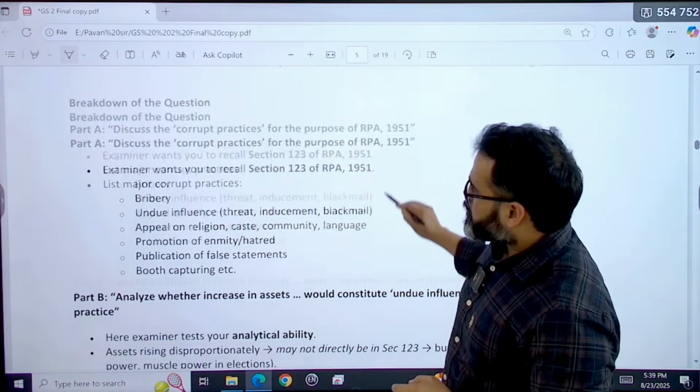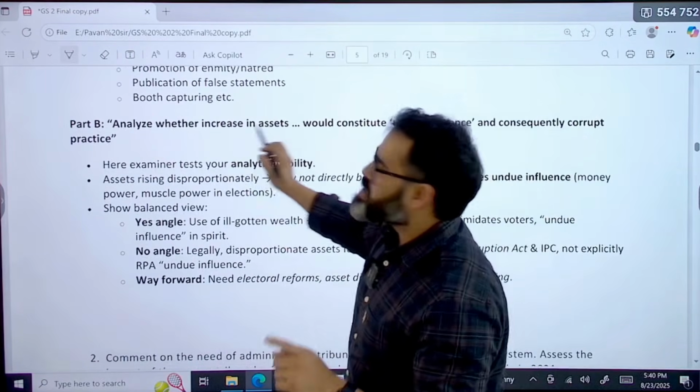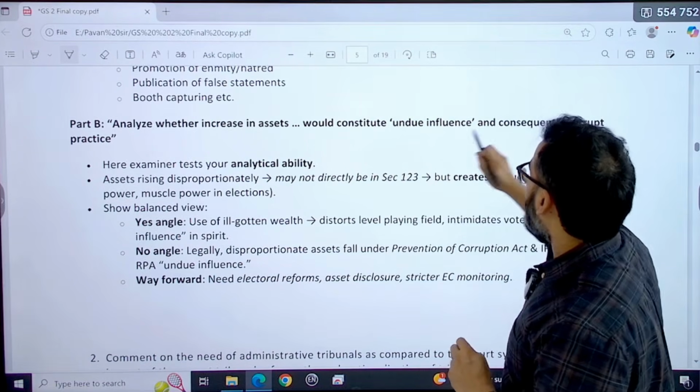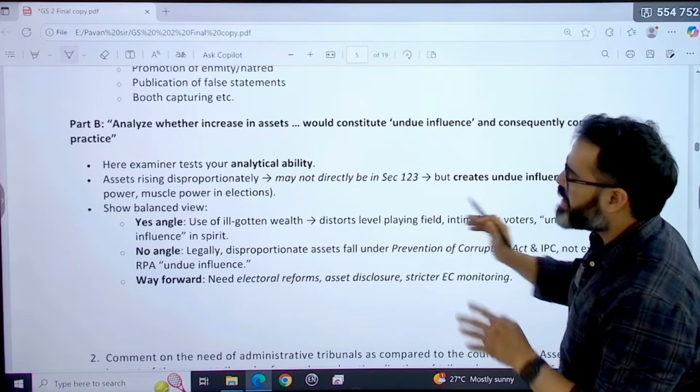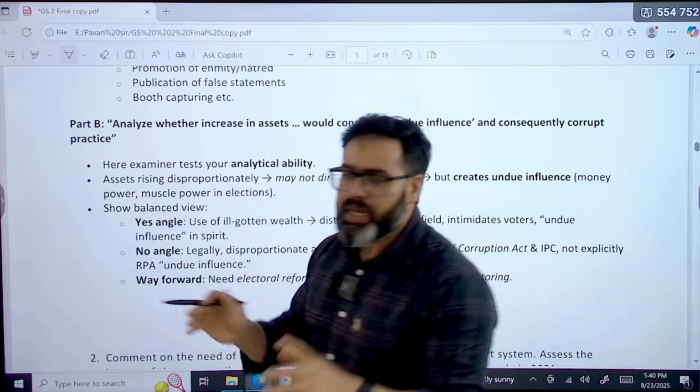What was the second part of the question? Analyze whether an increase in assets that is disproportionate would constitute undue influence and consequently corrupt practices. Here the examiner tests your analytical ability.